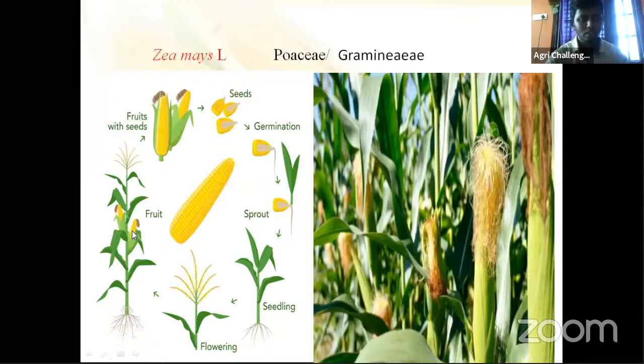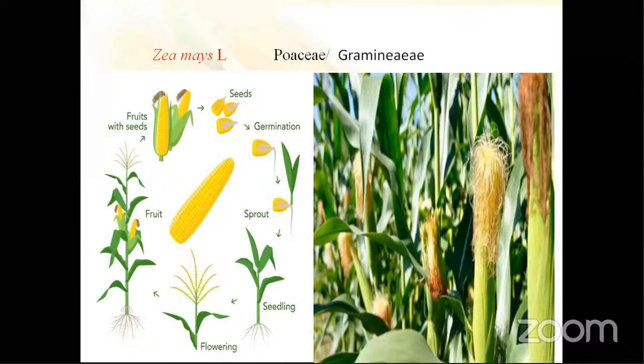Okay. This is the maize cob, emerged after pollination from the silk. Then here another mechanism is there. Which pollination occurs in maize? Self or cross? Cross-pollination.